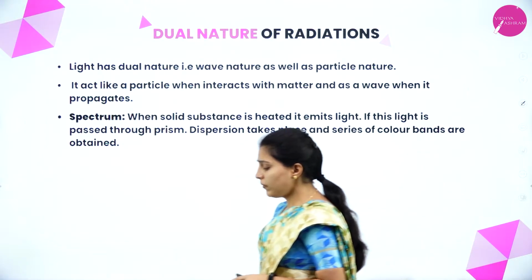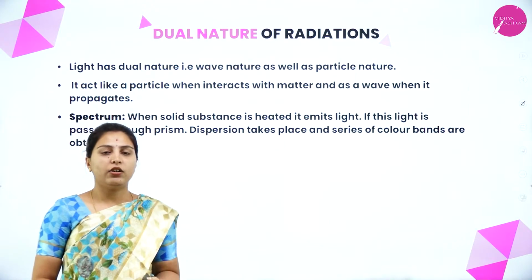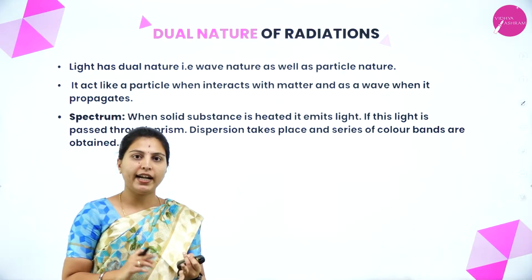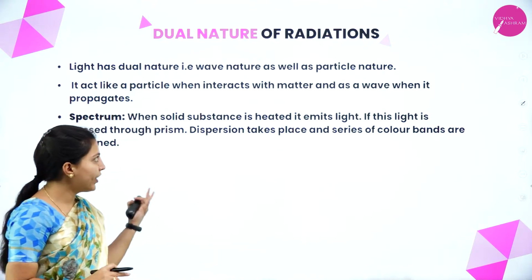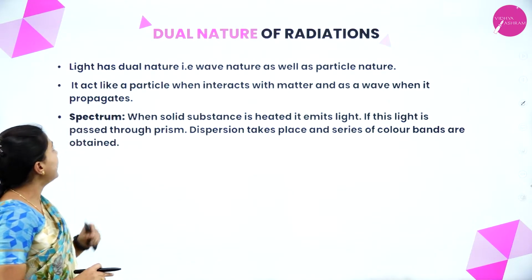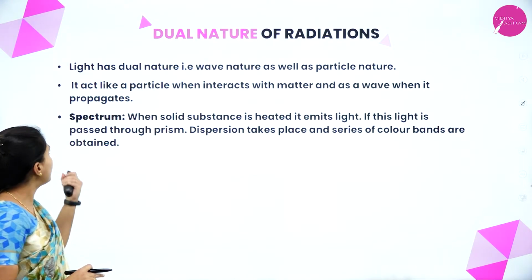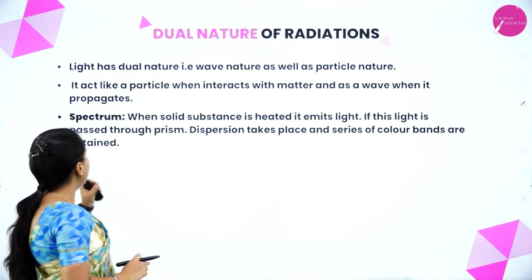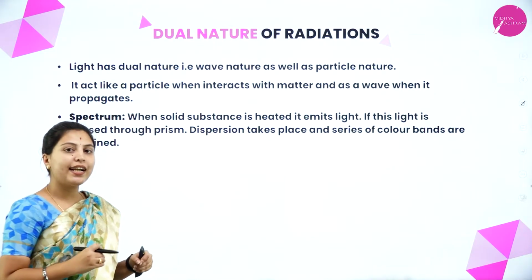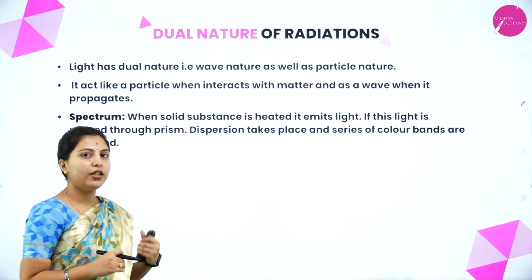Next, dual nature of radiation. We have seen already light or a radiation, electromagnetic radiation will act as a wave-like nature and also particle-like nature. Here also we are telling the same with respect to light. Okay. Light has dual nature, that is wave nature as well as a particle nature. It acts like a particle when it interacts with matter. When light is interacted with matter, it will act as a particle. When it propagates, it will act as a wave.